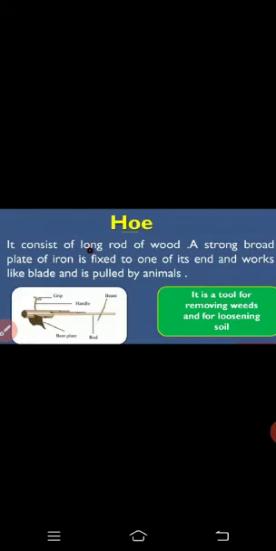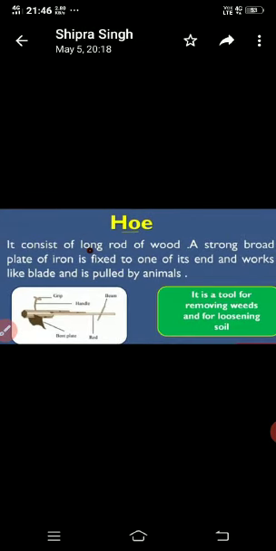It consists of a long rod of wood, and a strong, broad plate of iron is fixed to one of its ends and works like a blade. It is pulled by animals. It is a tool for removing weeds and for loosening soil. It is also pulled by bulls.